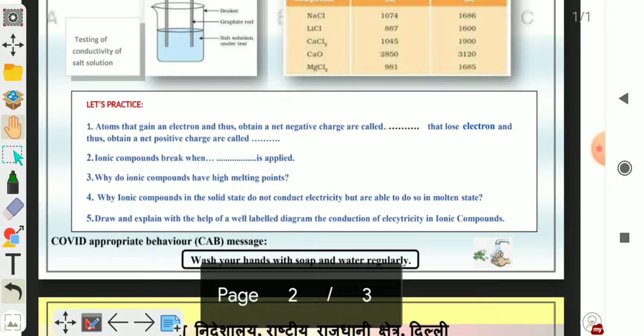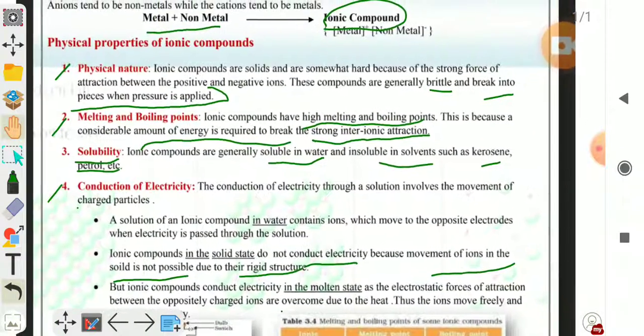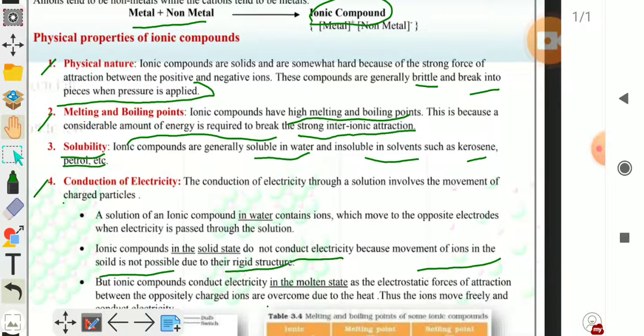Question number 3. Why do ionic compounds have high melting points? Because a considerable amount or large amount of energy is required to break the strong inter-ionic attraction. That is why ionic compounds have high melting and boiling points.